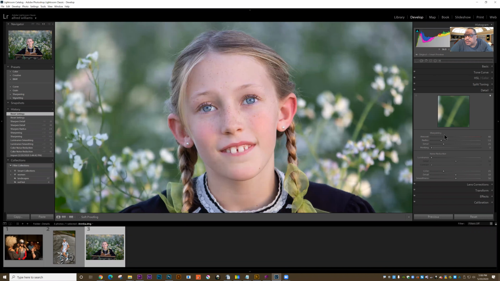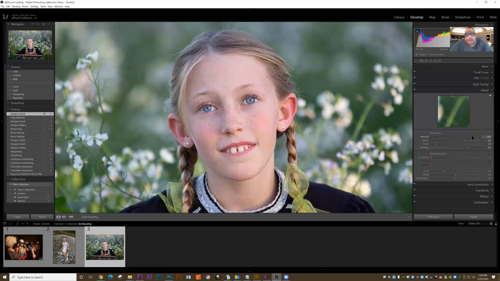So I'm going to come over to the sharpening, and you can see what happens is that when you sharpen the image, the differences between the pixels gets greater. And then I can modify it by adjusting the amount of detail. Is it better with less detail or more? And then the masking softens the overall effect.